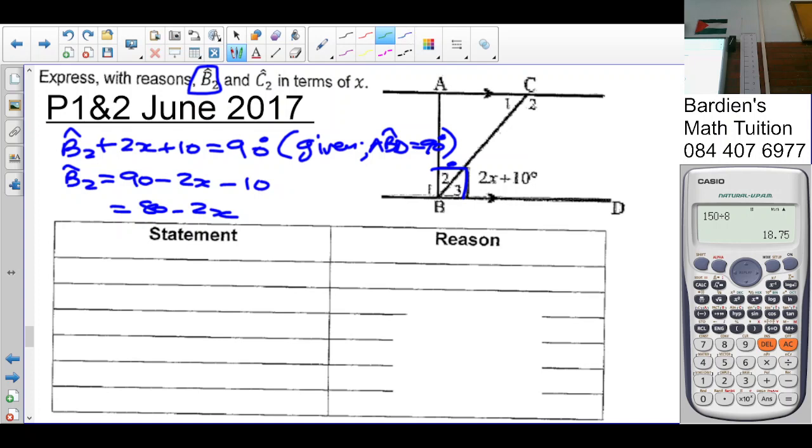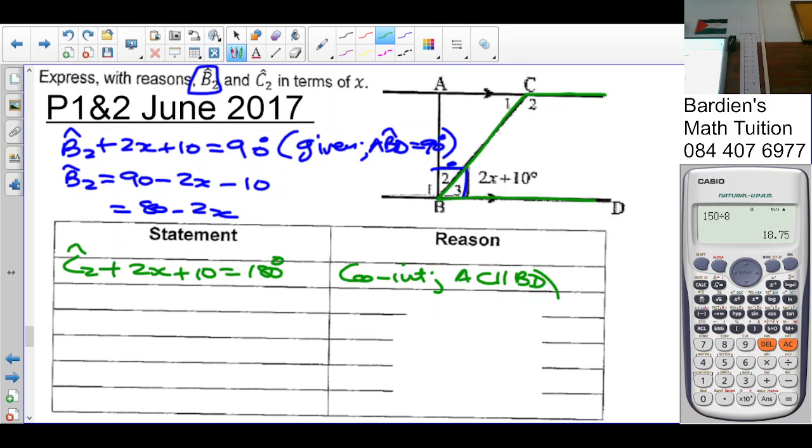Let's look at the next one. What can we say about the next one? C2 plus 2x plus 10 equals 180. Why? Co-interior angles with AC being parallel to BD. If you're using alternate, corresponding or co-interior angles, you must say which lines are parallel.